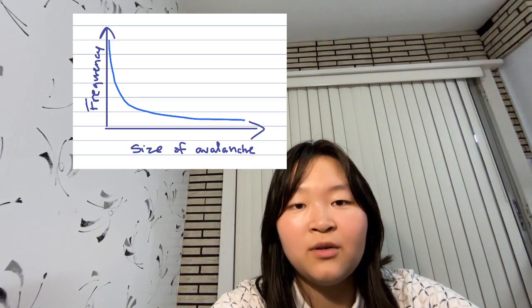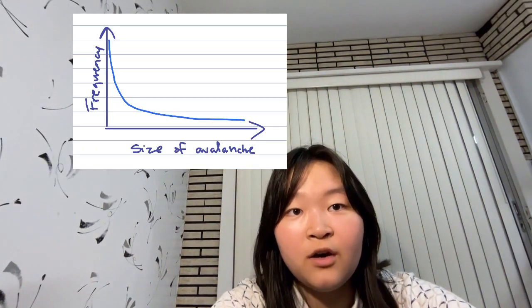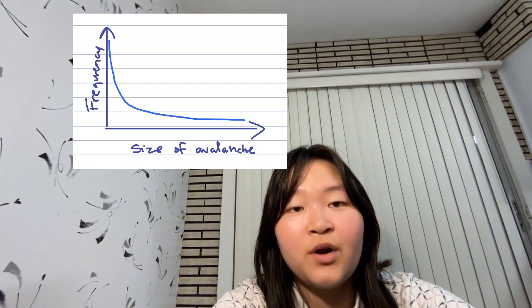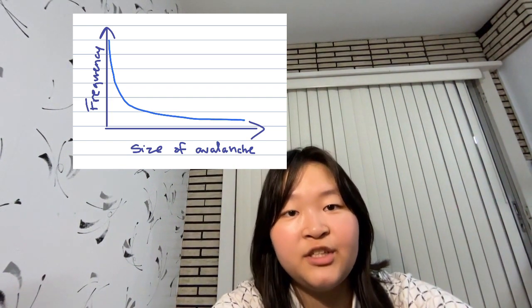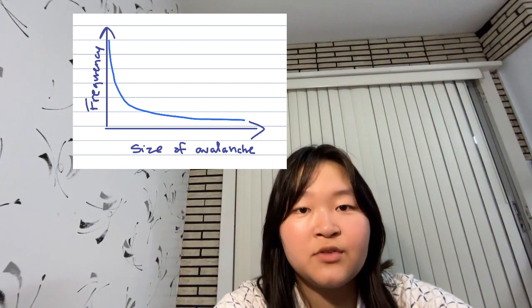First, we are going to look at cascades and power laws. In the critical brain hypothesis, the cascade is something called a neuronal avalanche, and is essentially when there are bursts of activity in the brain. This is a power law graph. Let's say that the power law graph displays statistics of neuronal avalanches. Then the x-axis will display the size of the avalanche, and the y-axis will display the frequency of those avalanches.